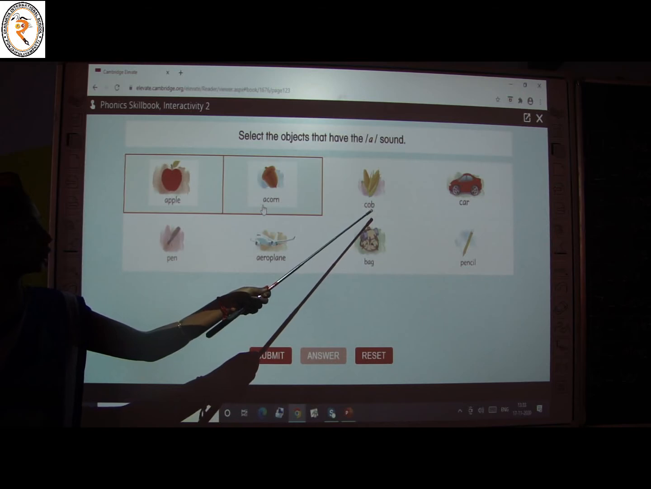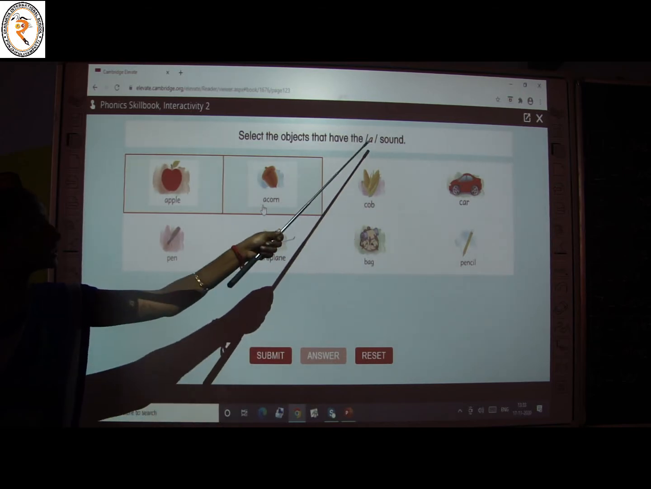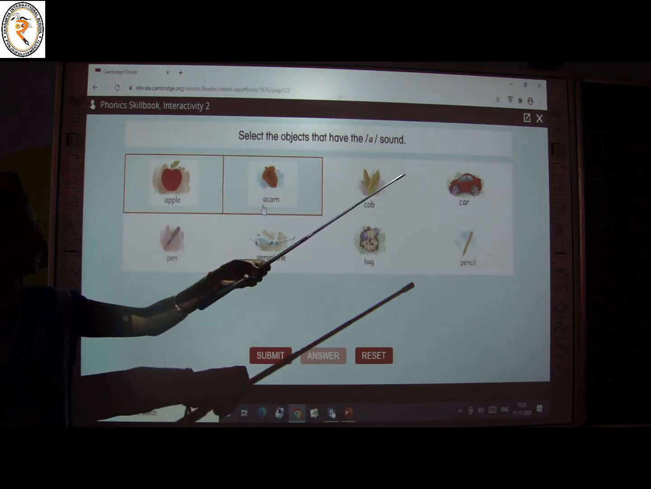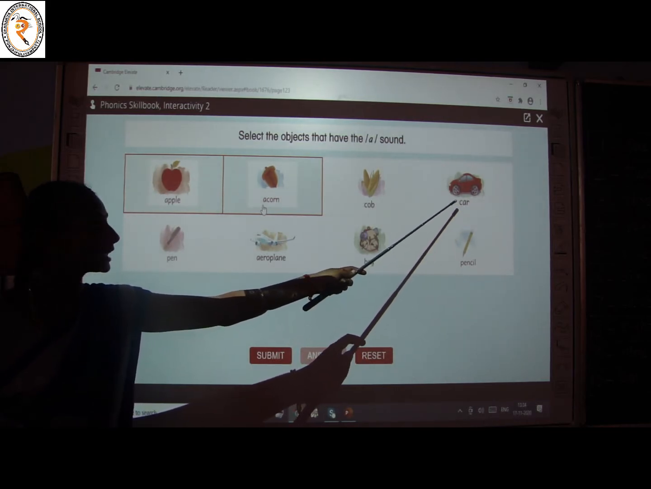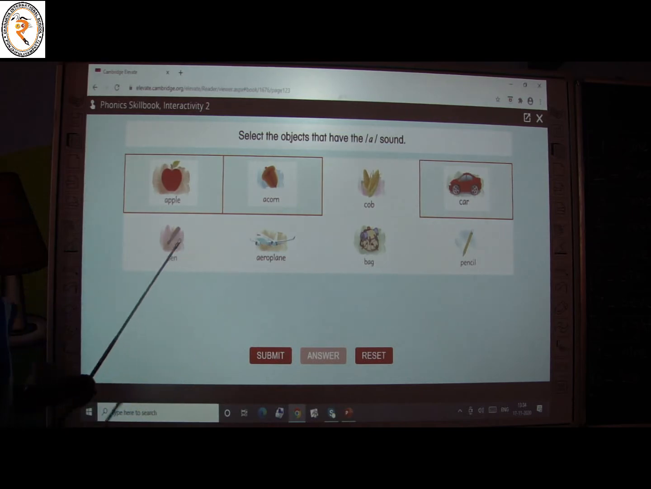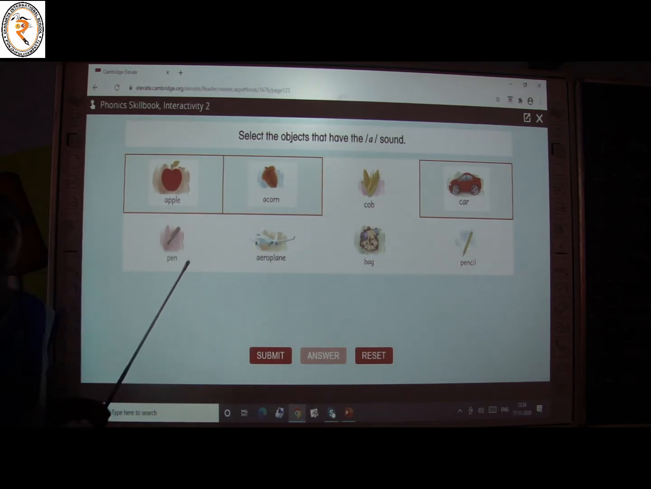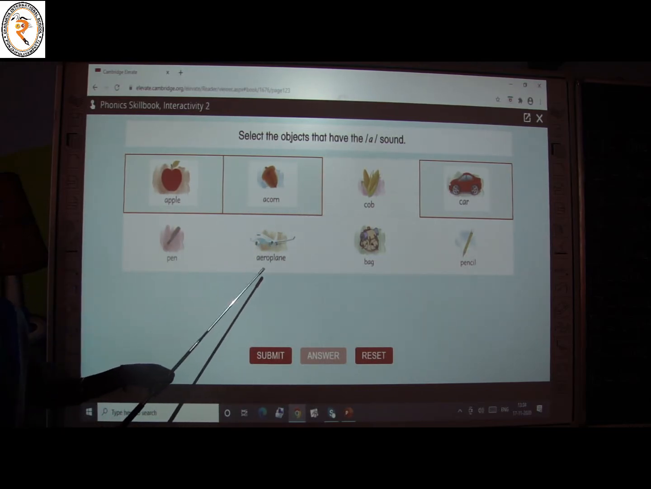What is the third word? Comb. Does this word have the A sound? No. Very good. What is it? Car. Does this word have the A sound? Yes. Very good. We are selecting it. What is the fifth one? Pen. Does this word have the A sound? No. Okay. Move on to the next one.